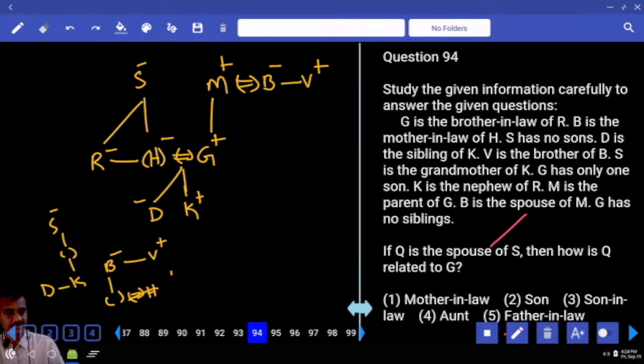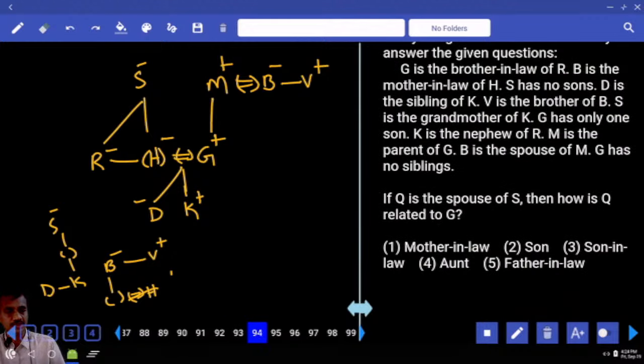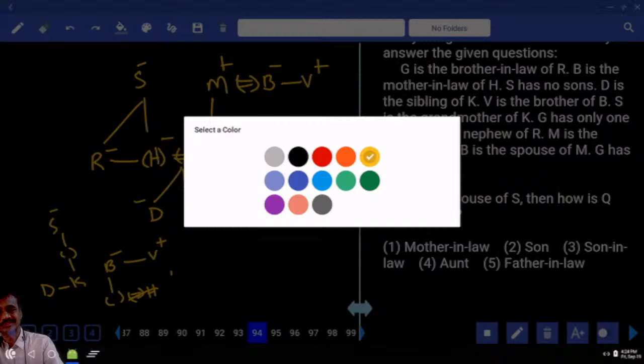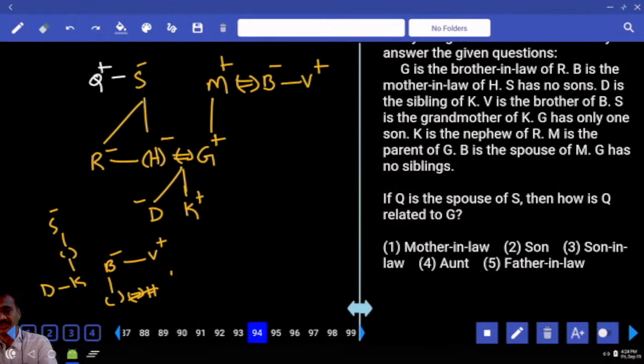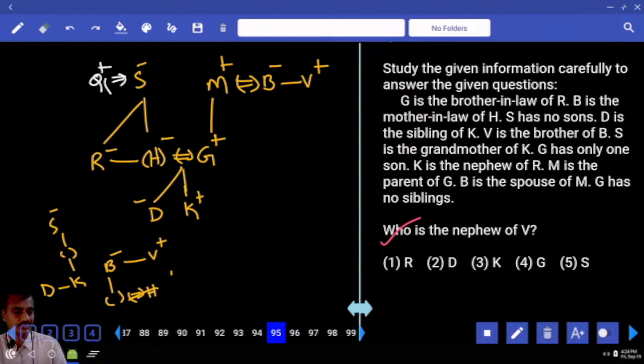Daughter, choice 93. Question 94. If Q is the spouse of S, now Q and S are married. S is a female, Q is a male. Then, how is Q related to G? G is spouse's mother. Spouse's mother, mother-in-law. Mother-in-law, choice 194. Then, who is the nephew of V? Now, V is nephew G. G, choice 4, question number 95.